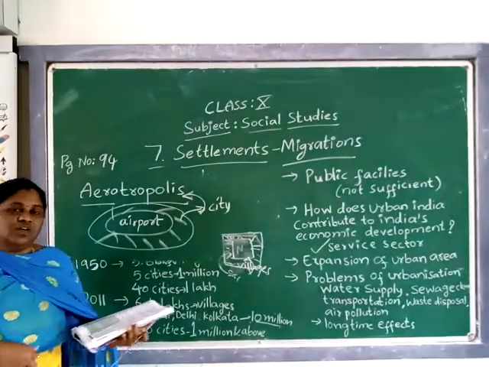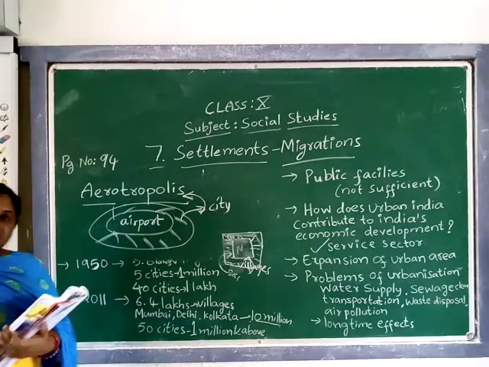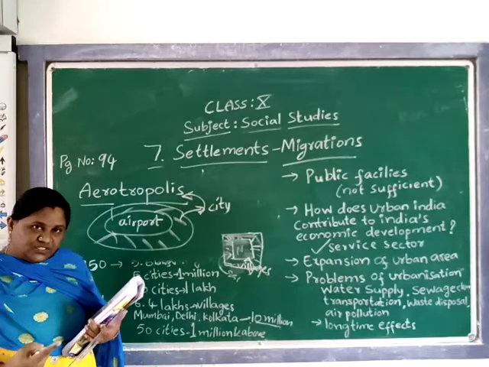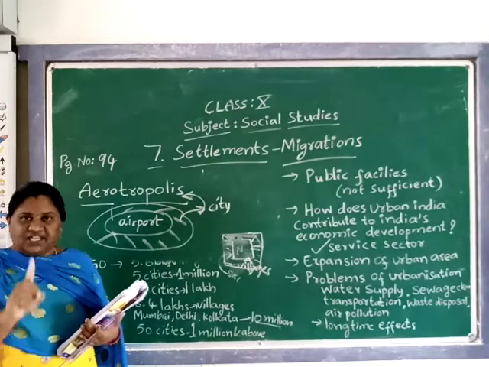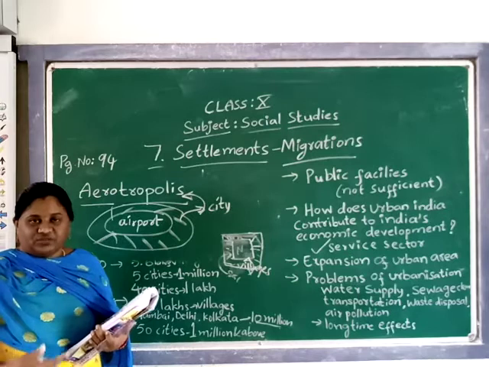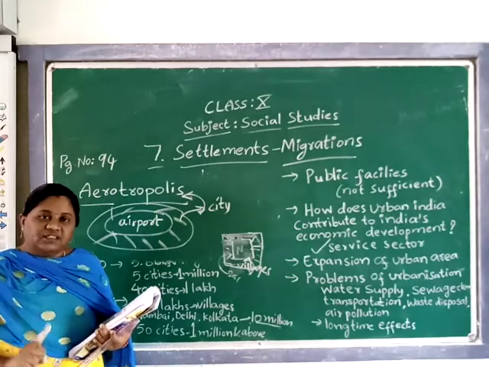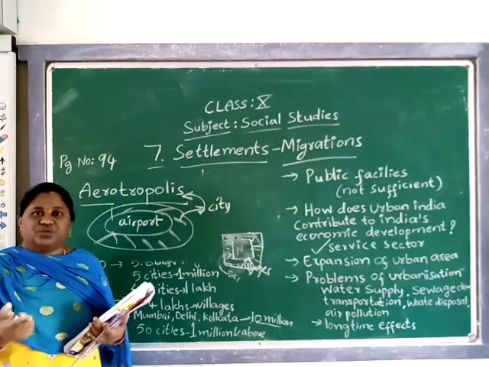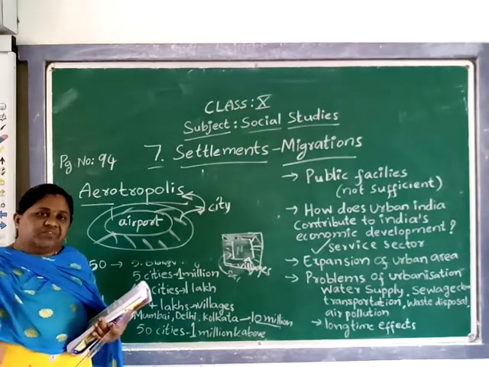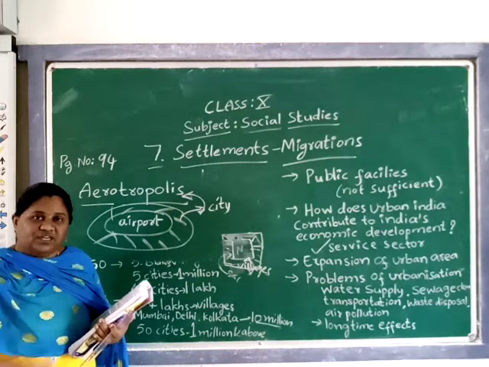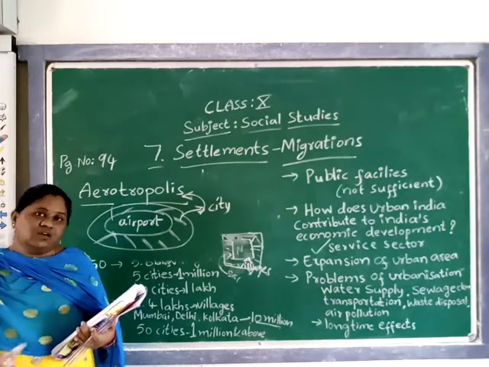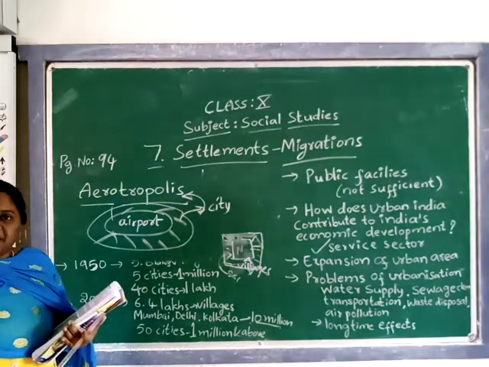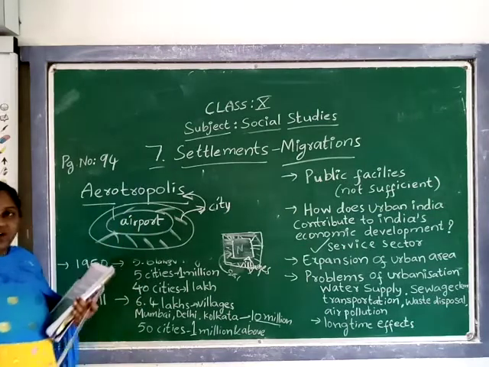Okay, so where is the airport city in our Telangana? We have one international airport, of course, and we have domestic airports too. The international airport is in Hyderabad, Shamshabad. Of course, you know that the Shamshabad area is a developing one. It is not yet an aerotropolis, it is a developing, upcoming one. So we can call Shamshabad one of the airport cities.